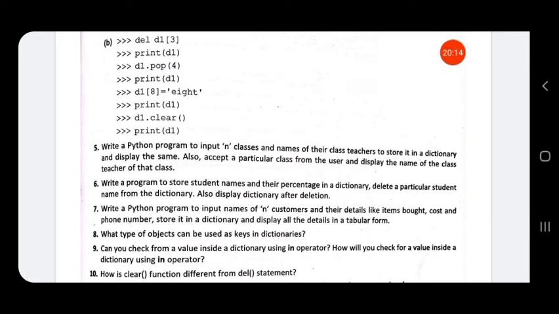Children, this and this question we have discussed earlier. Now this we will discuss in the last. Then consider the 8th question. What type of objects can be used as keys in the dictionary? You know we can use only immutable objects. Objects of immutable data types can be used as keys in the dictionary, like number data types or strings, or